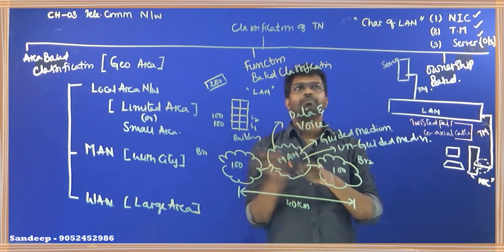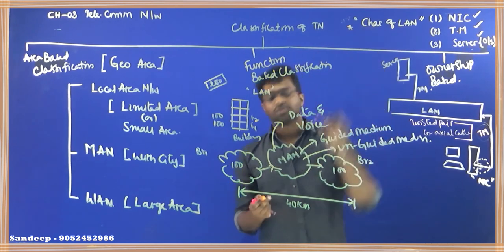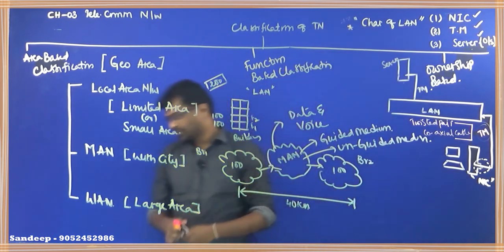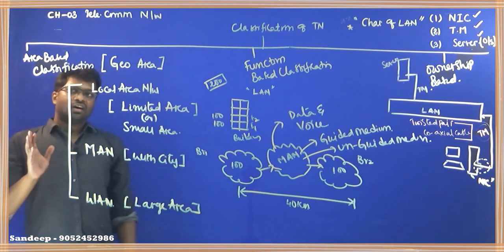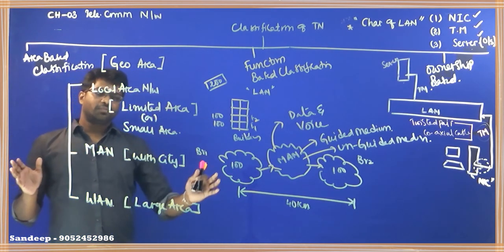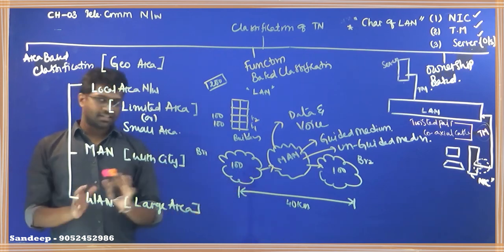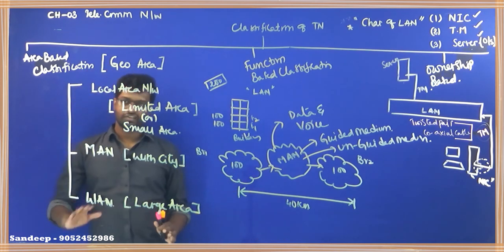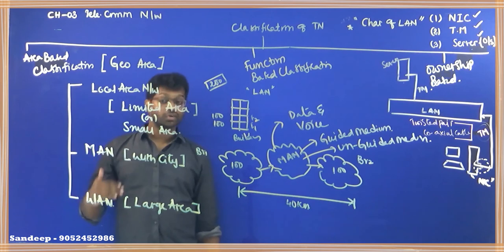So with this we have completed area based classification. What is area based classification? Area based classification is nothing but when the networks are divided based on geographical area. How many types do we have? We have 3 types: local area network, metropolitan area network and wide area network.